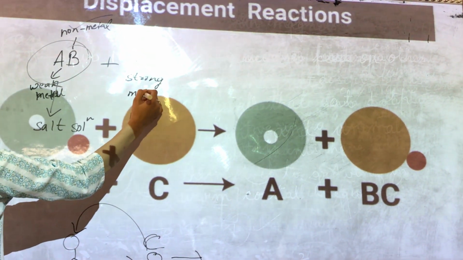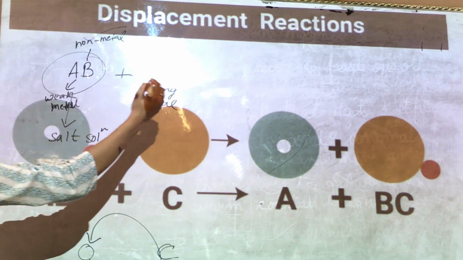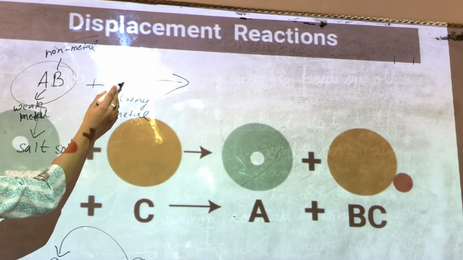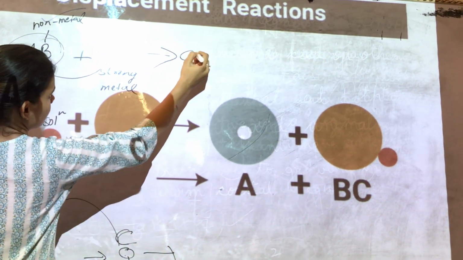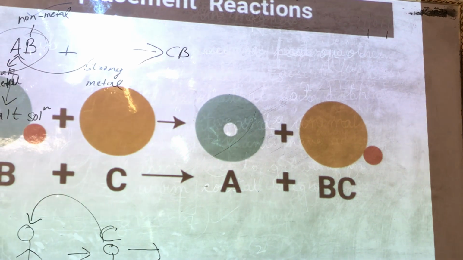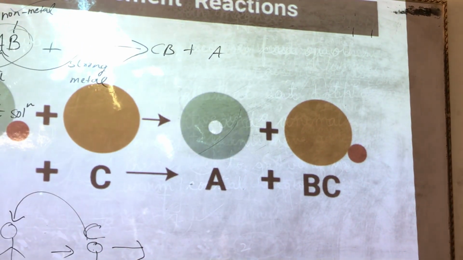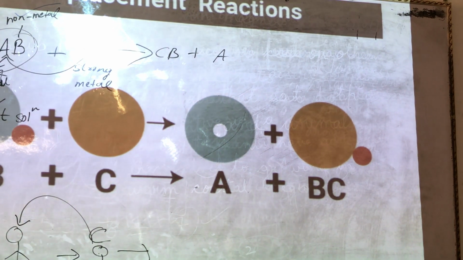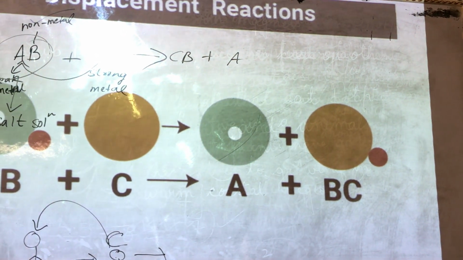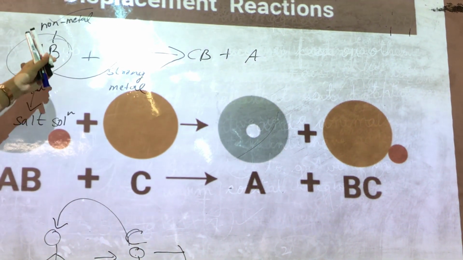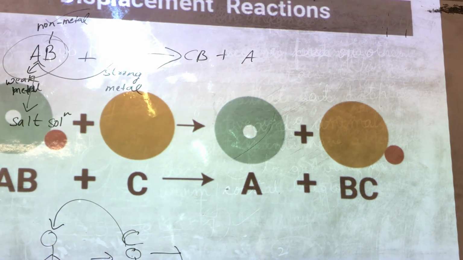When they both react, the strong metal replaces A and takes the space with B, and A is removed. This type of reaction, in which one strong metal replaces another weak metal from a salt solution, is known as a displacement reaction.